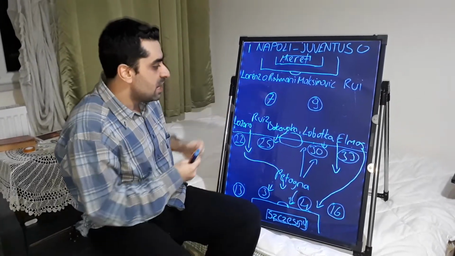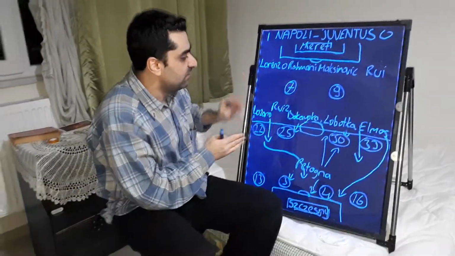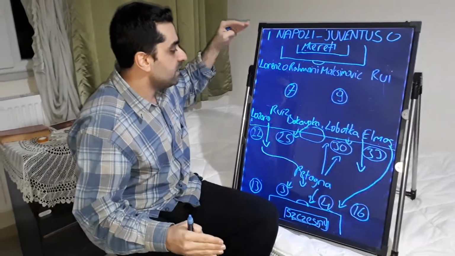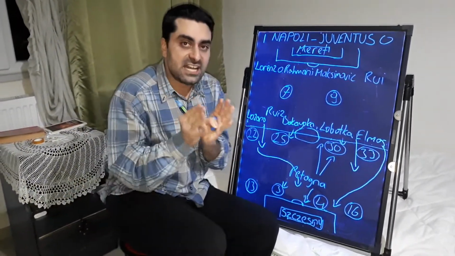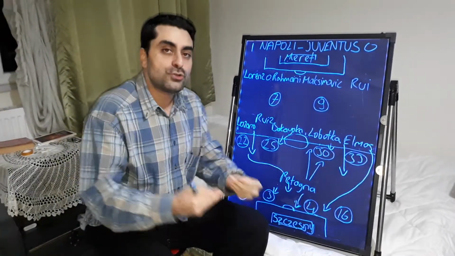The midfield was crowded, and Napoli didn't give many goal positions to Juventus. They were so successful as a team defensively in the second half, and they secured the 1-0 win against Juventus. These are all my analyses and comments about the Napoli-Juventus game.